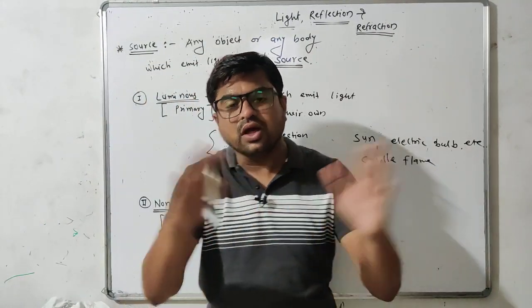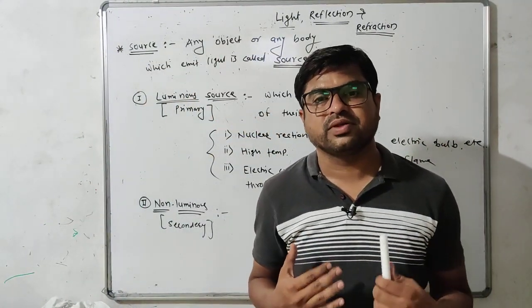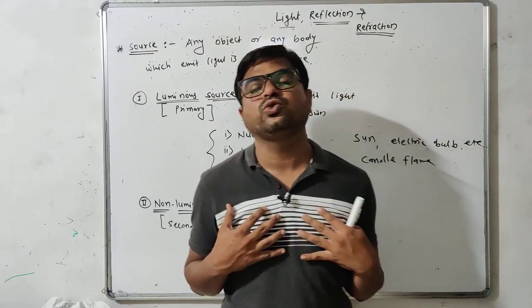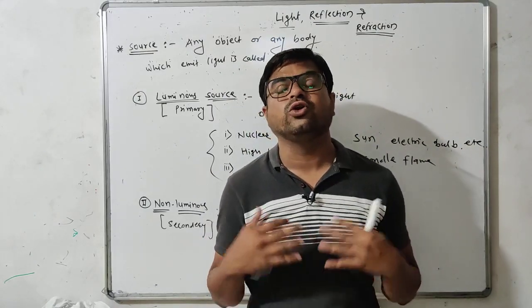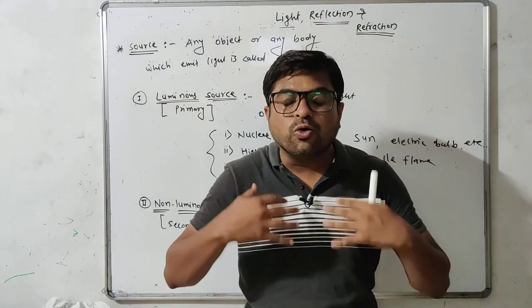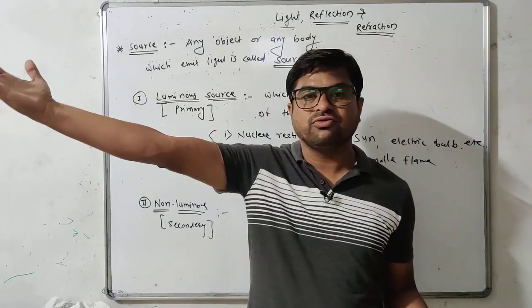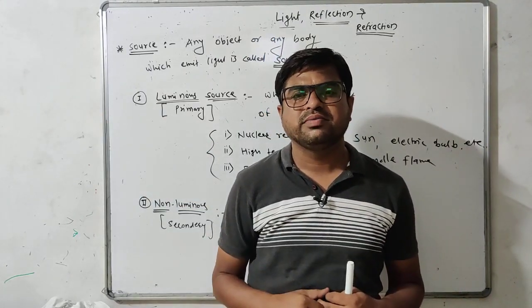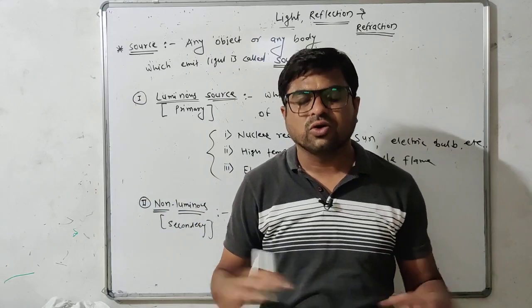Okay, you all are able to see me, therefore I myself am also a secondary source or non-luminous source, because I am also illuminated by the light of the electric bulb in my room. Got it?